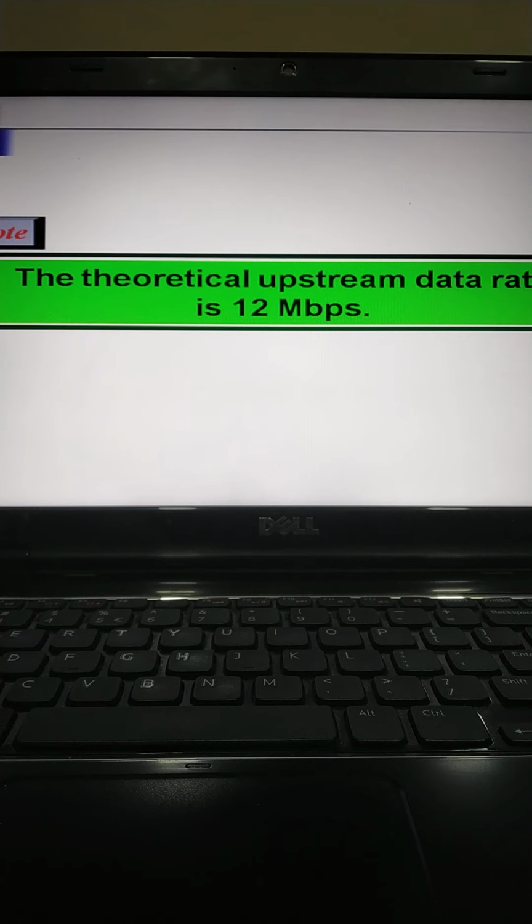And we have the same solution in the downstream direction. The downstream band has 33 channels of 6 megahertz. So a cable provider normally has, say, 33 groups of subscribers. Each channel must be shared between a group of subscribers.